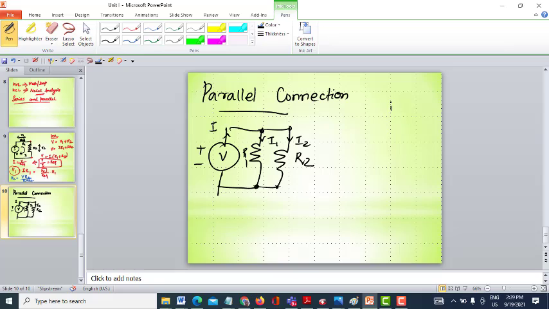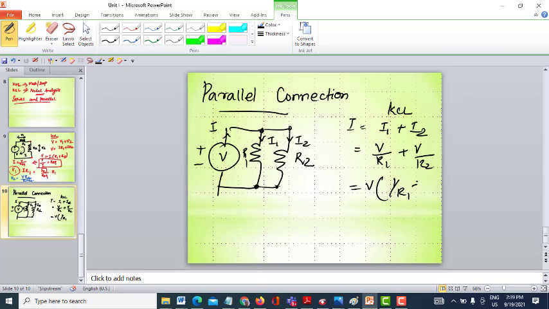Here we will be using KCL. So I is equal to I1 plus I2. How will I write this I1 and I2? Same voltage across it. So V divided by R1 plus V divided by R2, which is nothing but V into 1 by R1 plus 1 by R2, which is (R1 plus R2) by R1 R2 into V, and that will be equal to I.